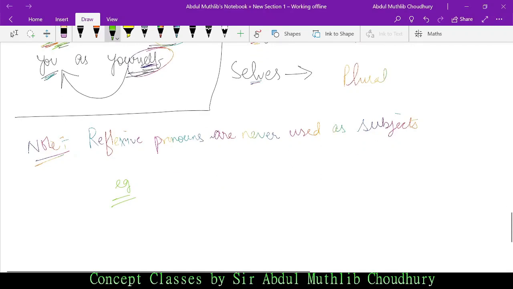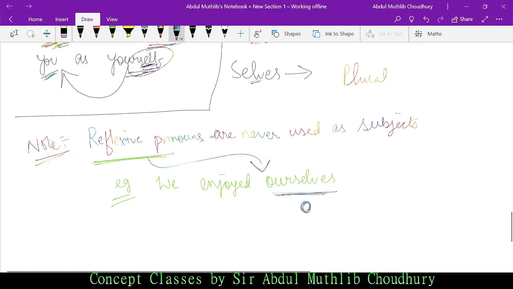It becomes, we enjoyed ourselves. So what is the reflexive pronoun here? Ourselves, isn't it? So is ourselves here subject or object? It is object.